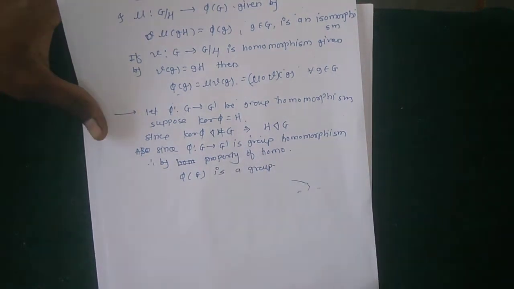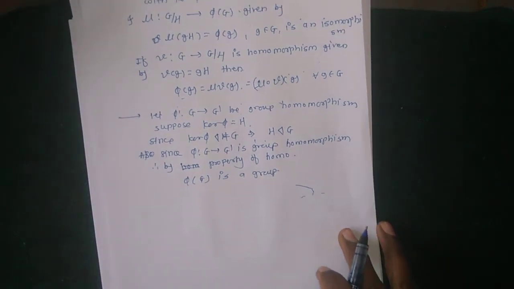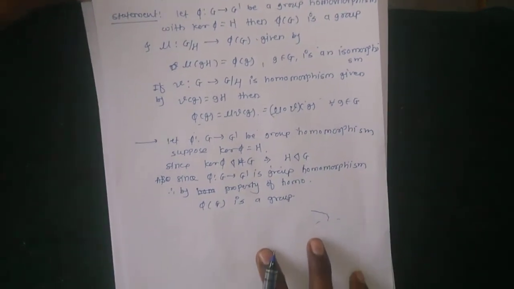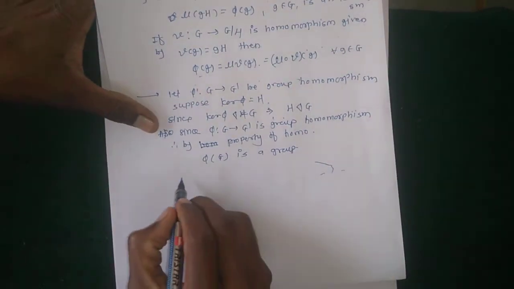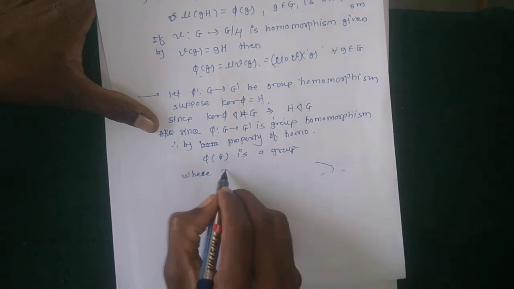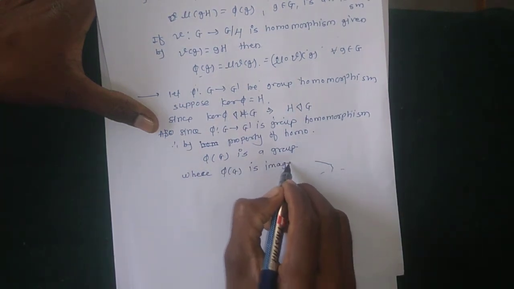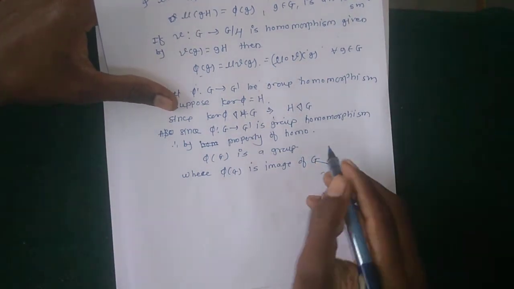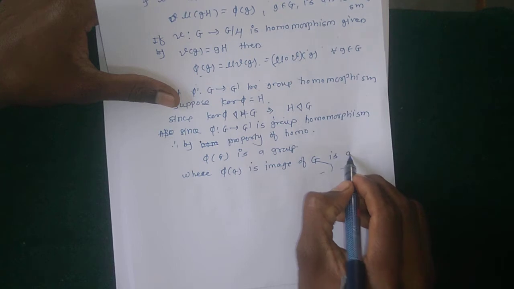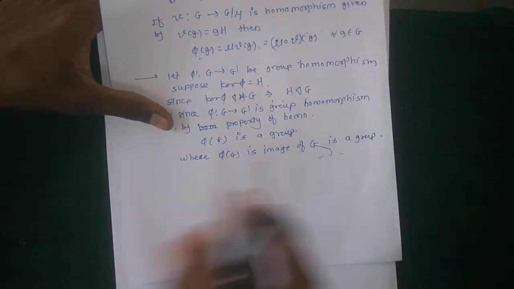Why? Because the image of a group is again a group, which satisfies all properties of a group. Therefore phi of G is a group, where phi of G is the image of G and is also a group.